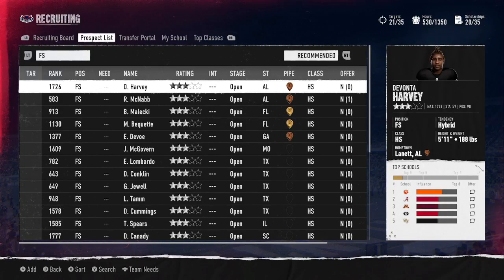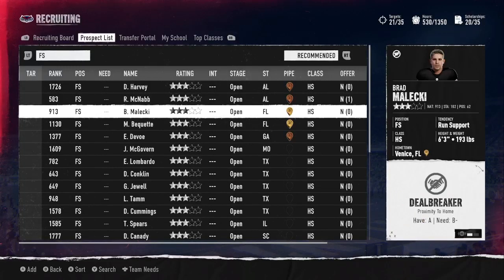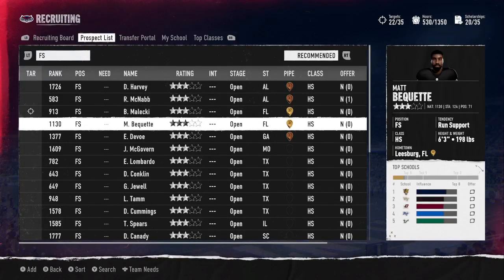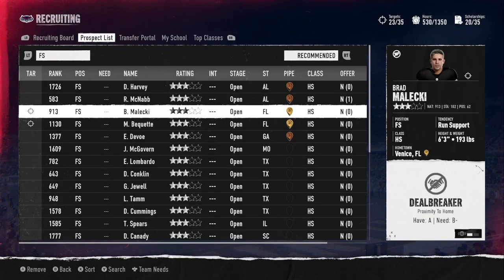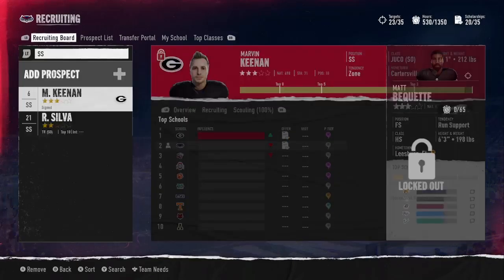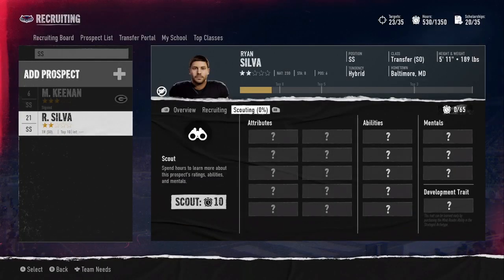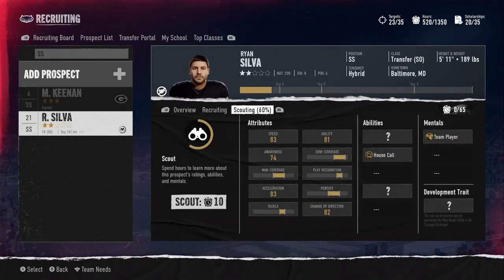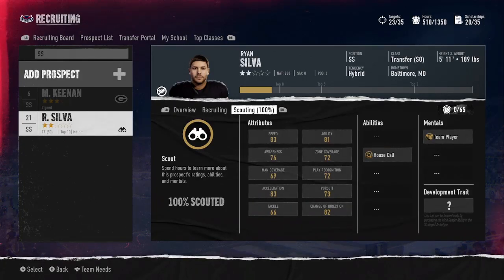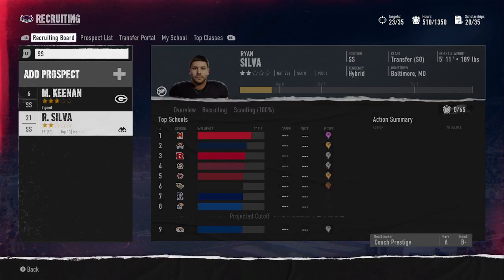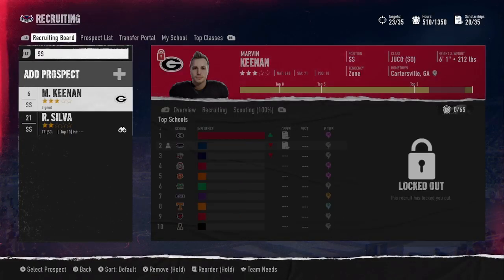Well, here we go. For free safety, we got some 3-stars in there. We're going to add. Matter of fact, I might add more of these 3-stars and then convert somebody that is a 3-star to a strong safety. So let's see. But we did add Ryan Silva. So we added 3 of these guys. Let's scout them. So speed 83, acceleration 83. It ain't the best, but it's doable. Not scholarship worthy just yet.